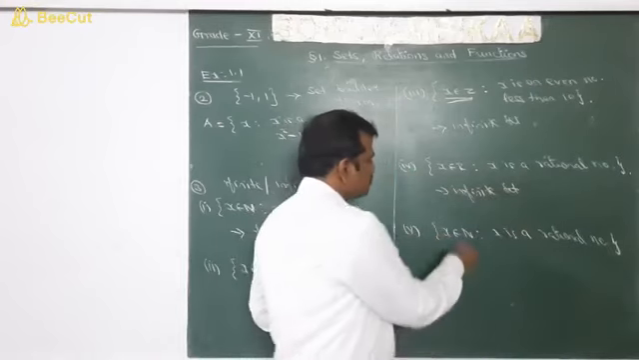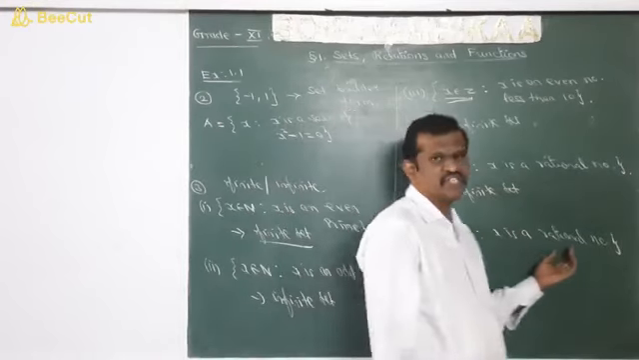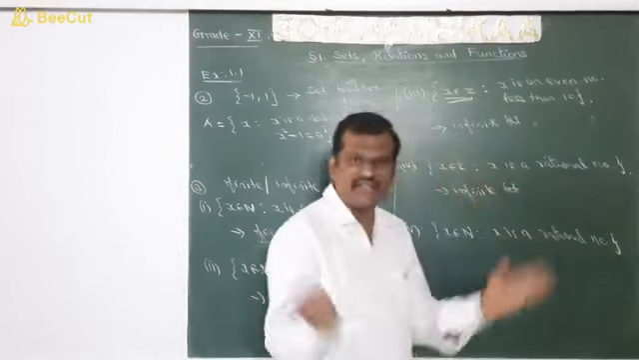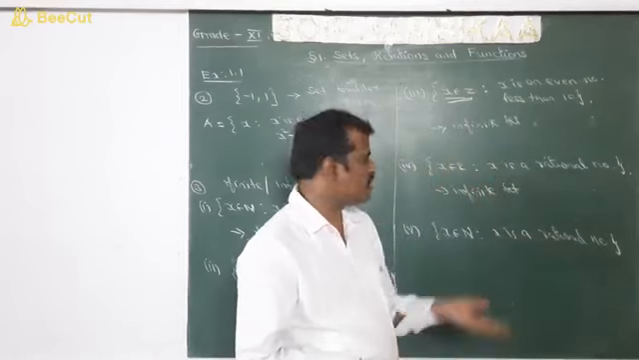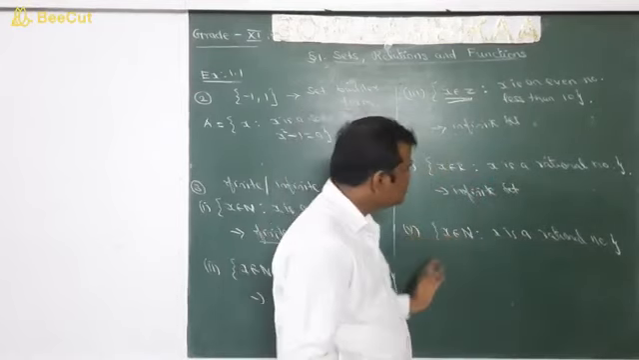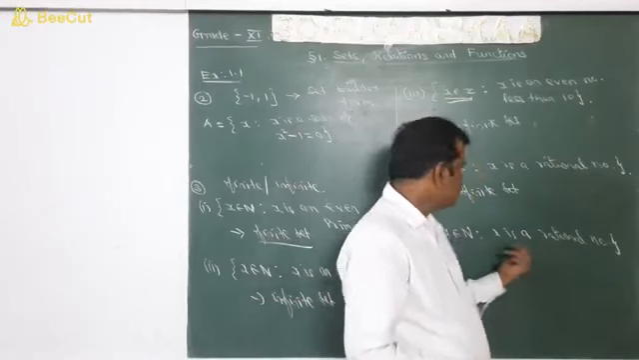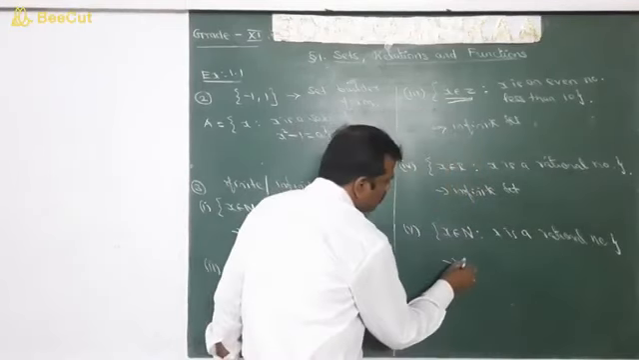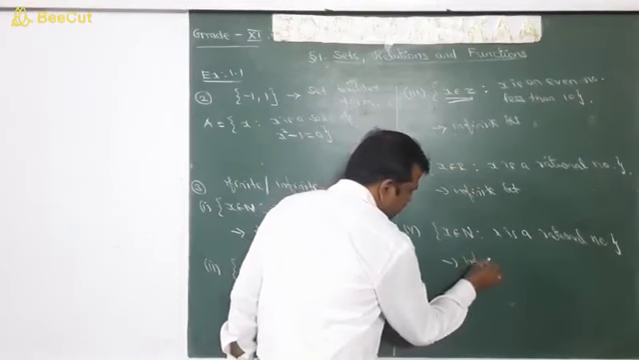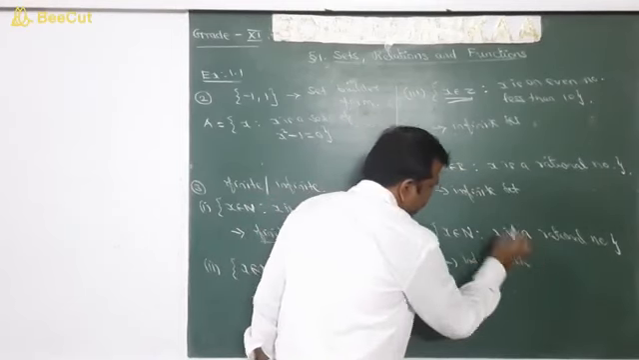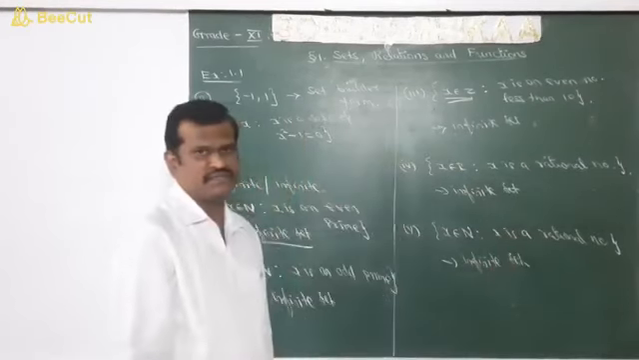Here x belongs to natural number, x is a rational number. So in natural number we have to collect the rational numbers, that is, the set of all fractions of the form p by q. So it has many elements, uncountable elements. Therefore, this is also an infinite set. That's it.